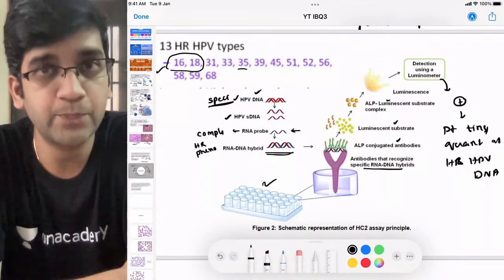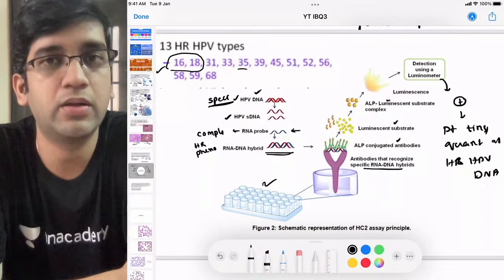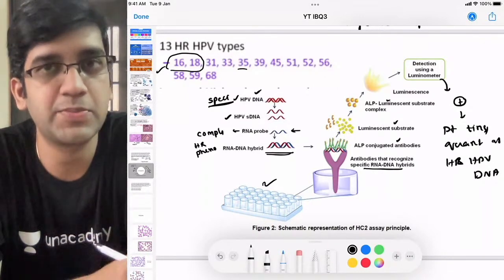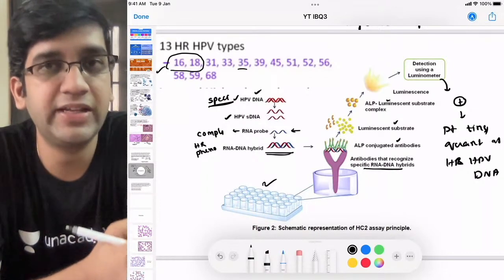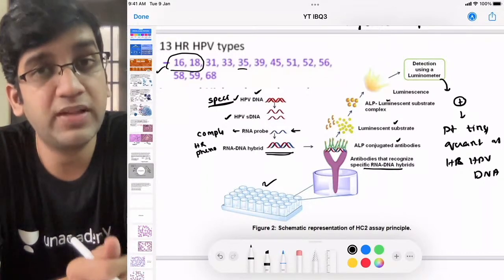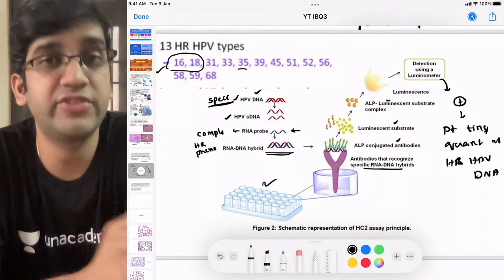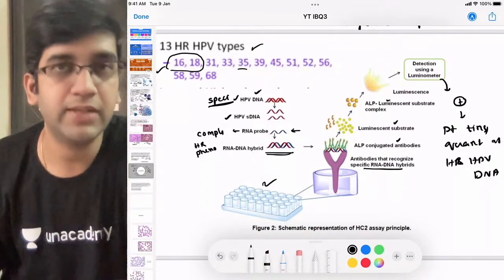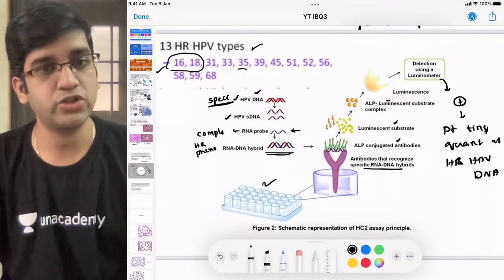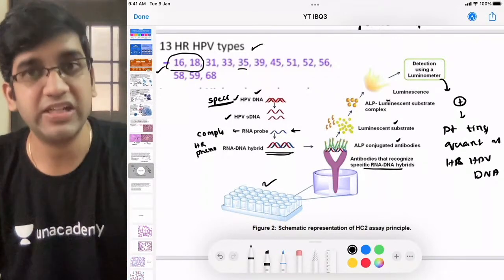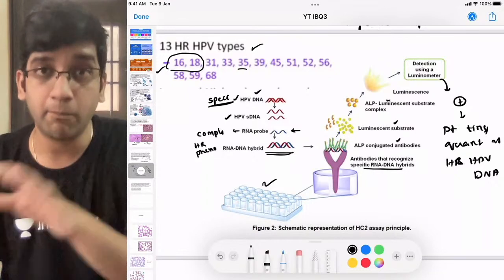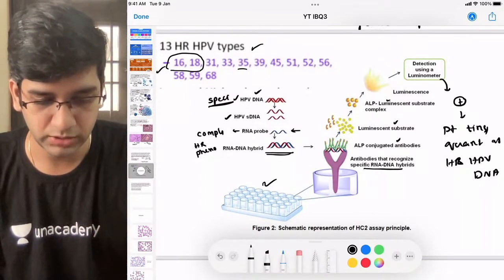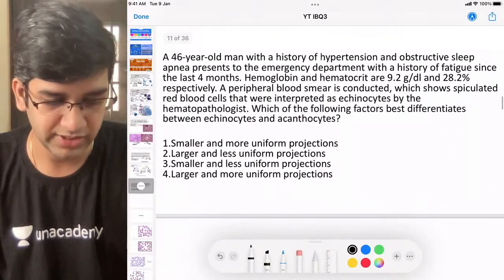It's routinely done. There are many places where, without even knowing the report of the pap smear, they incorporate HPV DNA testing together. There are a few places where they go with HPV DNA first, then pap smear, because this is more accurate. In future, if you become a gynecologist, I want you to rely more on HPV DNA than on pap smear reports. It is more sensitive, more specific, and better for management. Okay. On to the next question.